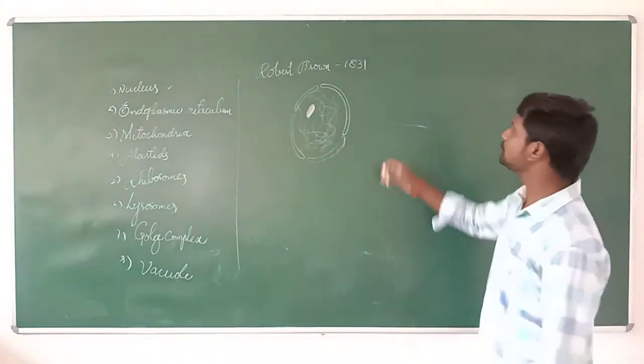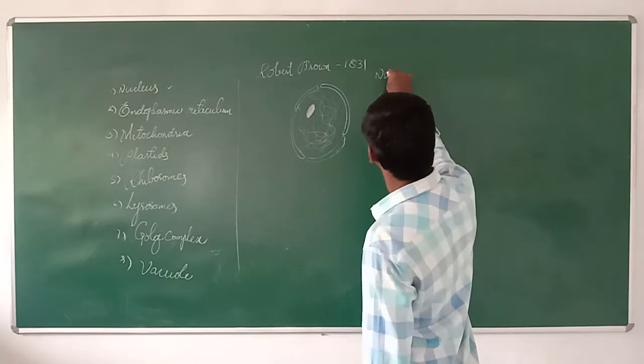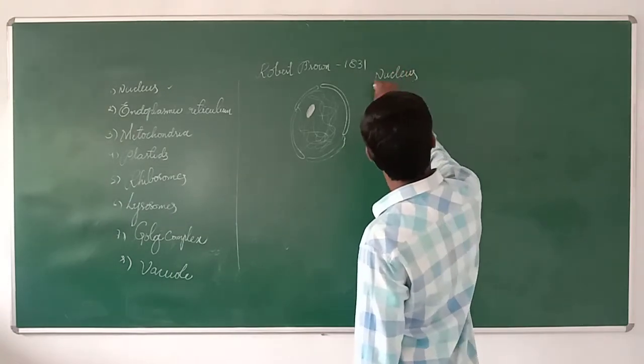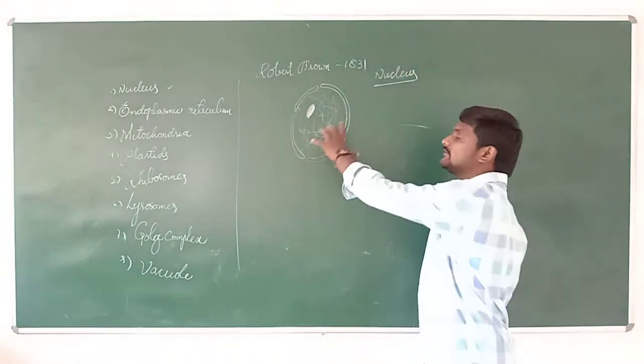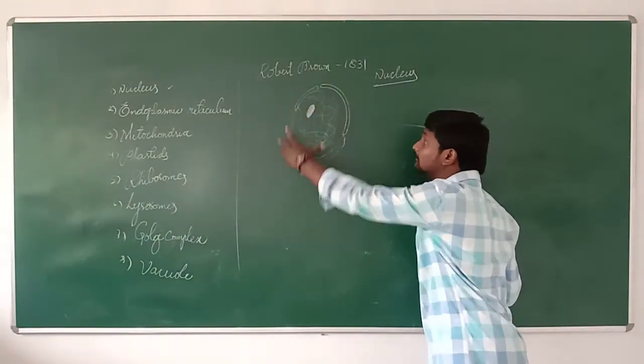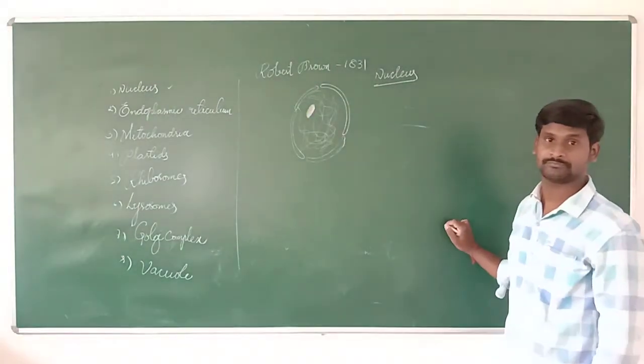It is a diagram of the nucleus. Through the microscope, you can see some more extra information present in the nucleus.